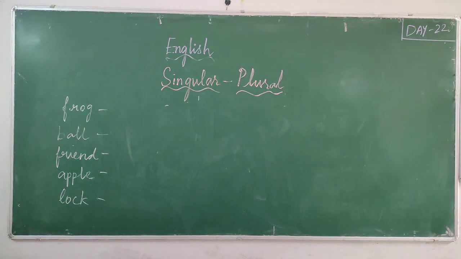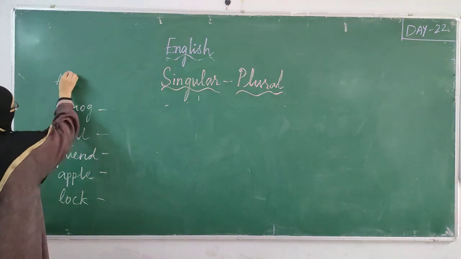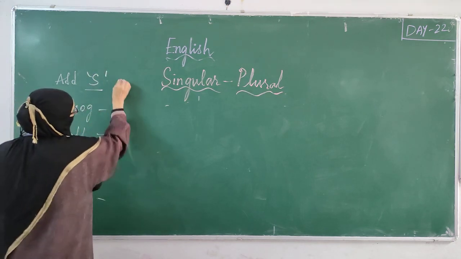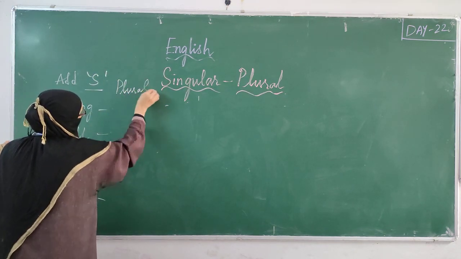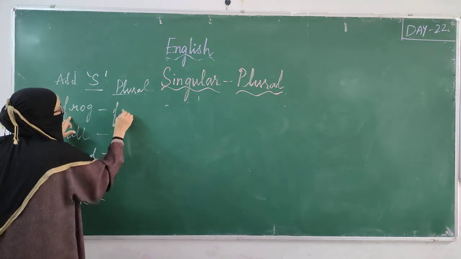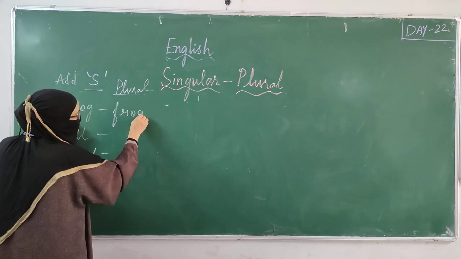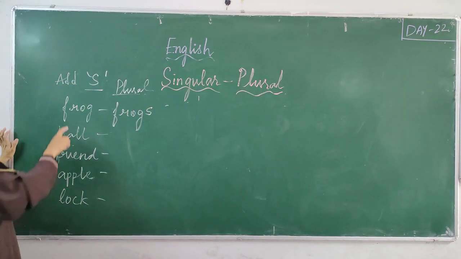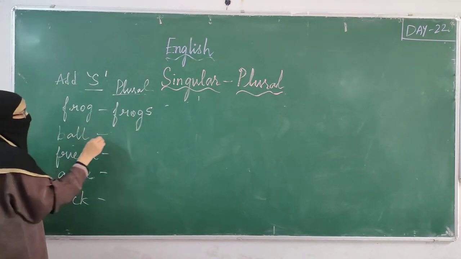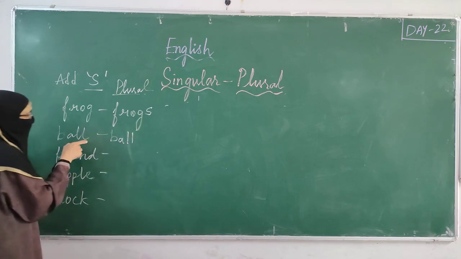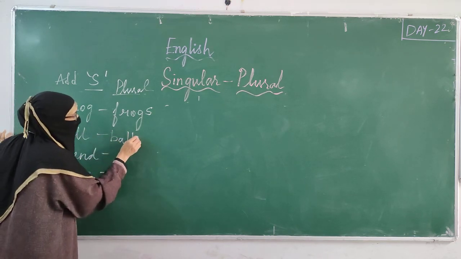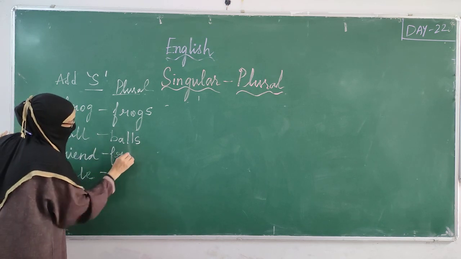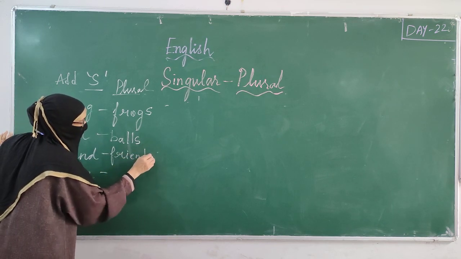So these are the words to which we add s to make them plural. Frog, F-R-O-G, frog. What do we have to add? Only s. It becomes plural. This is singular, this is plural. Ball. Write the whole spelling of this and add only s. Balls. Friend, F-R-I-E-N-D, friend. Add s.